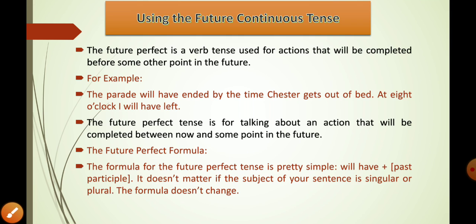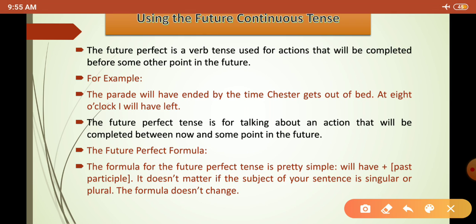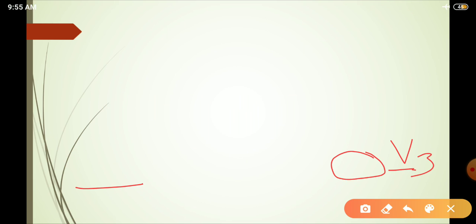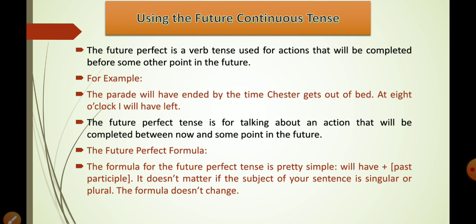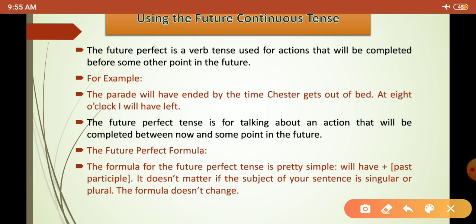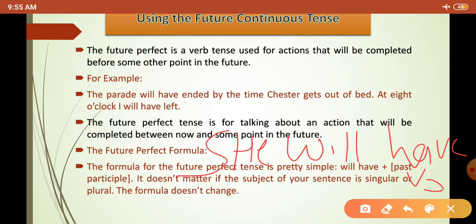The future perfect formula is nothing more but you need to just place will, then have, then past participle. What does that mean? Past participle, V3. It doesn't matter if the subject of your sentence is singular or plural, the formula does not change. So if you are going to put he, you will put after it will have and then V3. If you are going to put she, that will remain the same. If you are going to put I, that will remain the same. If you are going to put you, that will remain the same.